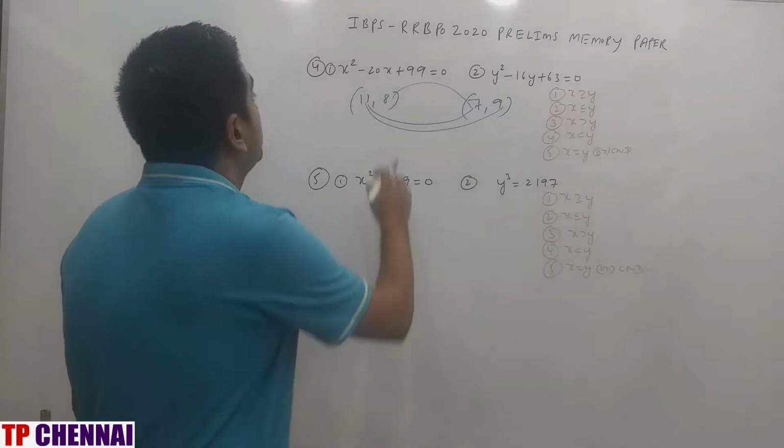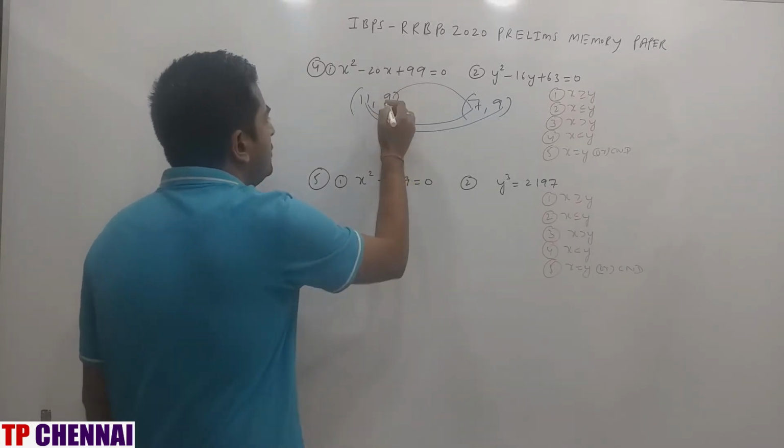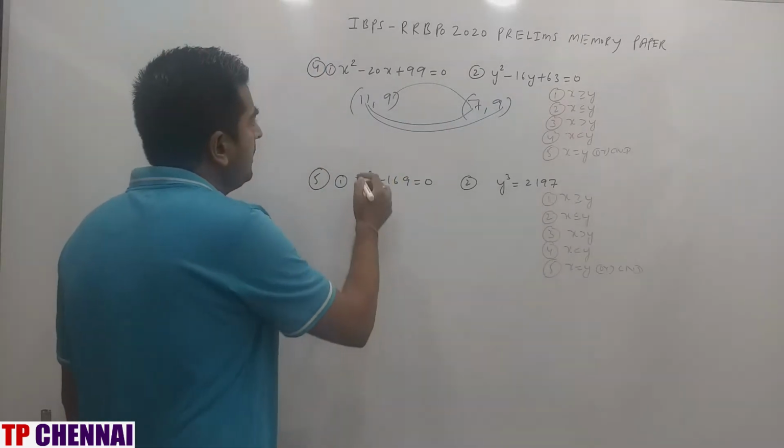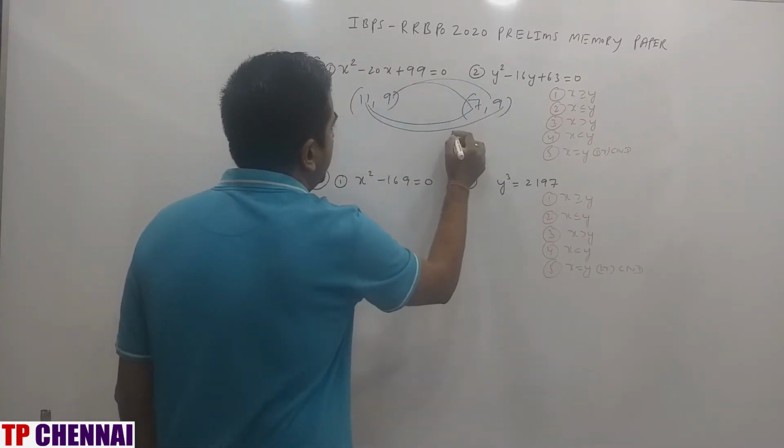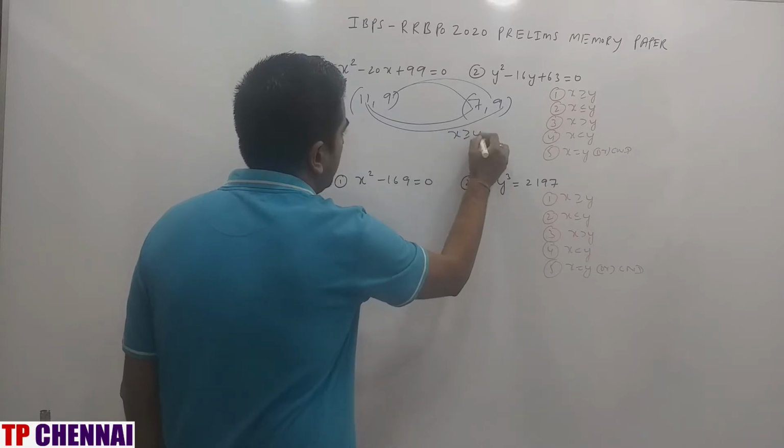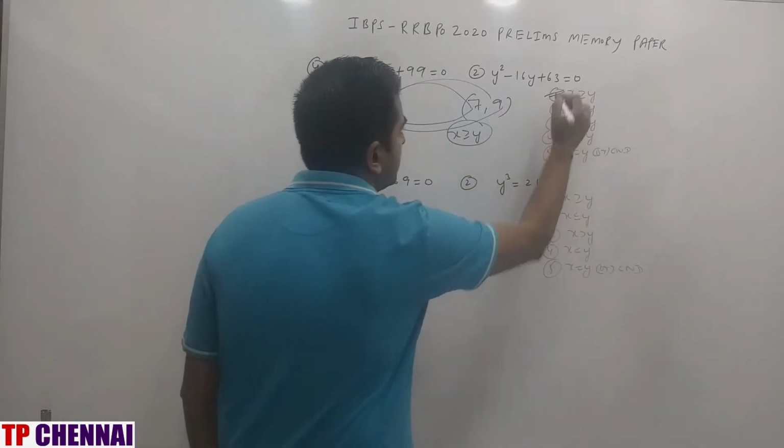So okay, this is minus 8, 11 and 9 will come here because you should get minus 20, right? So it will be equal. So my answer is x greater than equal to y, which is nothing but first option.